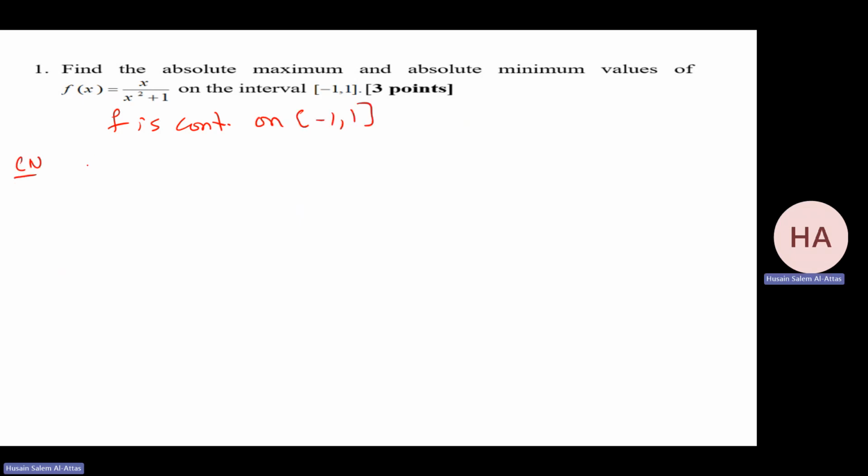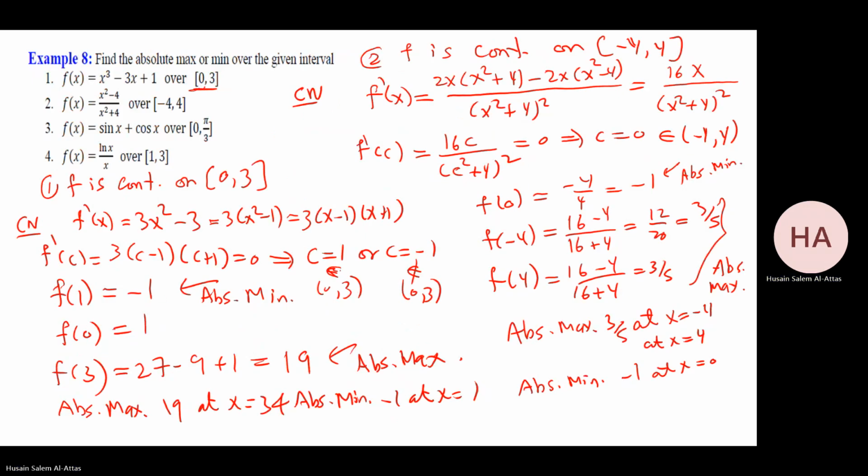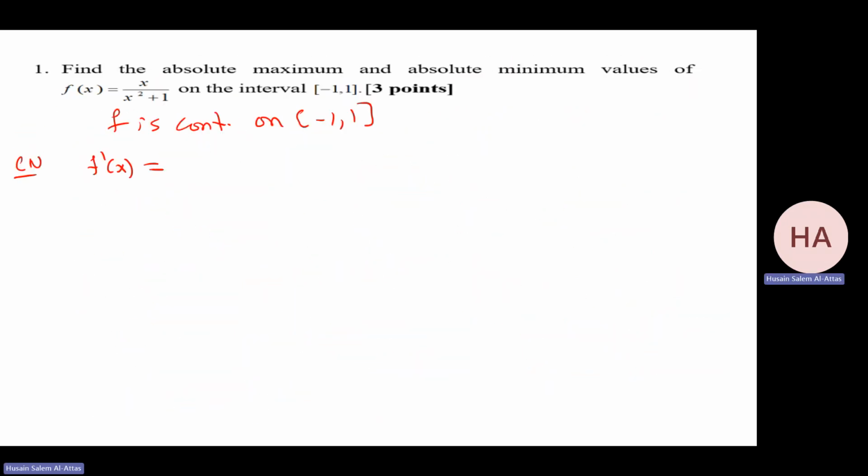Now we need to find the critical numbers, so we need to find f prime. I think we did it before. f prime is 1 minus x times 1 plus x over x squared plus 1 squared.